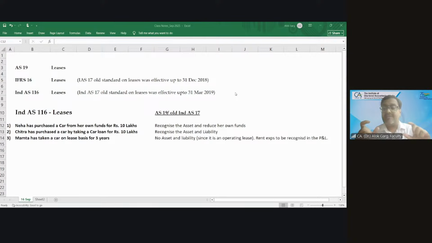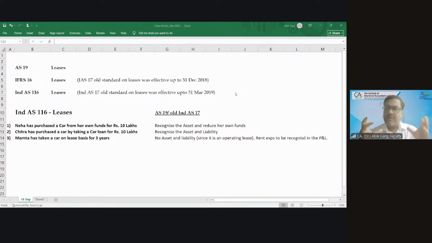So friends, typically speaking, the assets which are taken on a loan basis or the assets which are taken on a rental basis, there is no major difference from the perspective of right of use asset. Even if you have taken a car or a flat on a loan basis, you can't sell that car or flat until you repay the loan. Likewise, you have a right to use the asset even if you are taking on a loan, and in case of lease, you also have a right to use the asset.